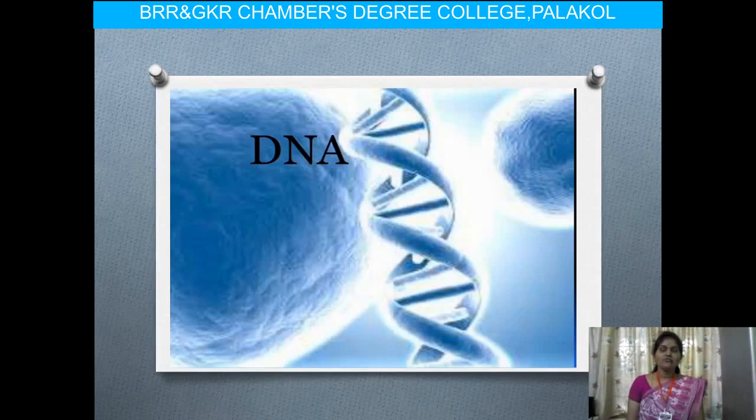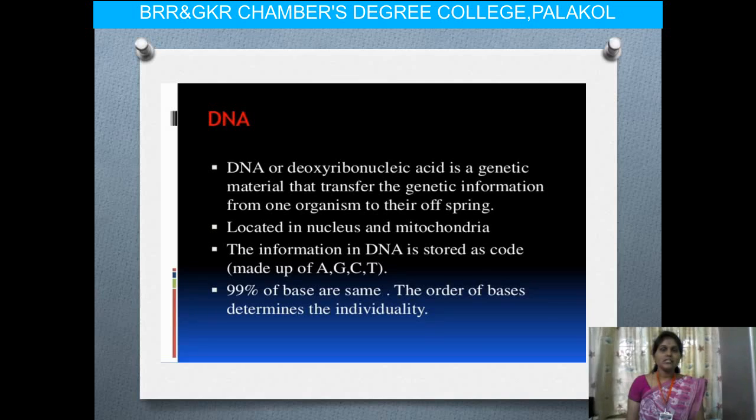So first we have to know what is meant by DNA. DNA is also called deoxyribonucleic acid. It is the genetic material that can transfer genetic information from one generation to another generation. Another generation means offspring. It is located in the nucleus and mitochondria and is also present in some of the cell organelles. This is the basic structure that can transfer characters from one generation to another generation.